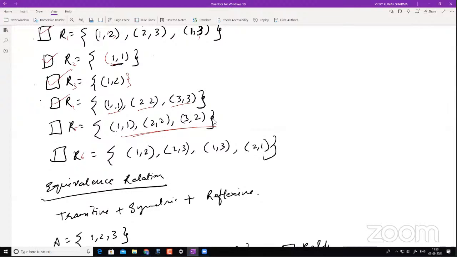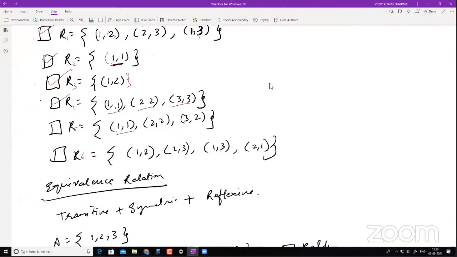Not transitive, sir. No. It should be transitive. 2 comma 2 and 3 comma 2. 2 comma 2 is already there, so 3 comma 2 is also there. So it is transitive, sir. It mixes up both the conditions, right? I will mute everyone and then I'll explain this. Sir, it is transitive.